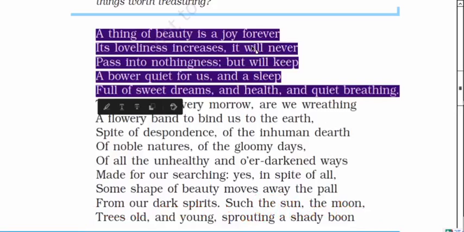Okay, that is full of sweet dreams, and it also provides good health, and also provides quiet breathing. Quiet breathing means you are mentally balanced. Okay, when your breath is in control and quiet, not too fast and not so slow, that means you are balanced. Okay, your breath is balanced, you are really getting good health. That's the reason. Okay, next.